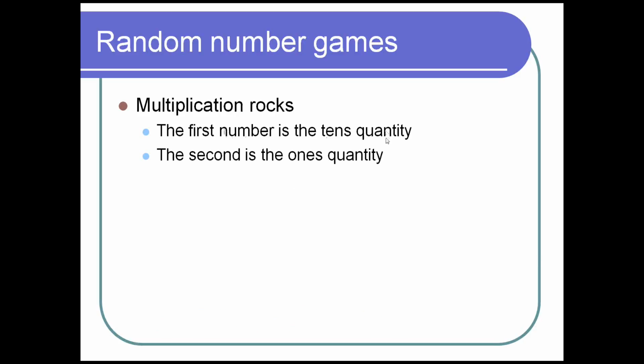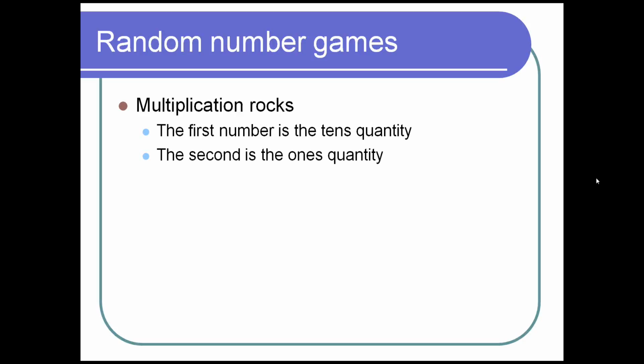I'm going to say the first number is the tens quantity and the second number that they generate is the ones quantity. You can do it however you want. You know, you can have them generate a bigger number. You can have them generate, it's up to you, whatever works for you, your kids. If I'm generating 2 numbers and the first number is the tens quantity, I'm going to want it to be between 1 and 9. That's just my personal thing.